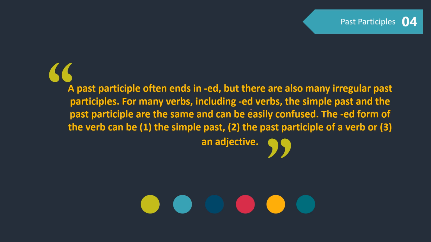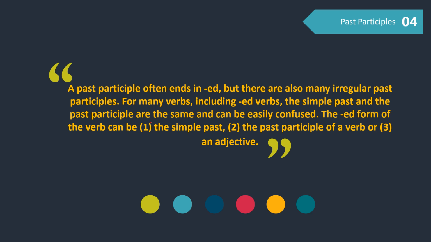For many verbs, including ed verbs, the simple past and the past participle are the same and can be easily confused. To differentiate between simple past and past participle, you must make sure that if the ed form of the verb is not preceded by to be or auxiliary, and the ed form of the verb functions as the verb, it is considered simple past.